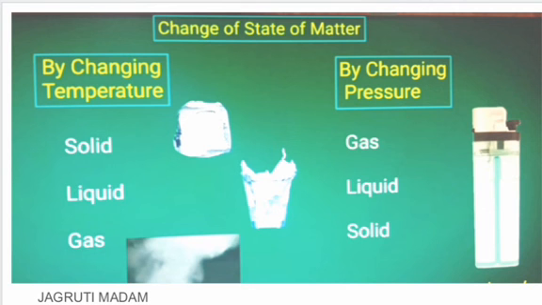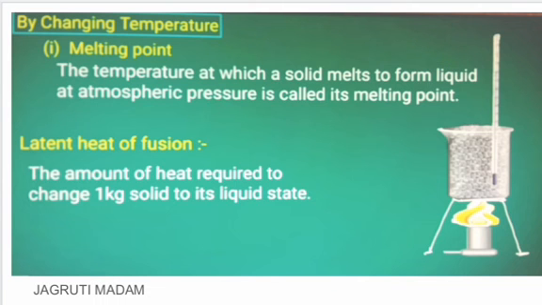How the temperature has to be changed for changing the state of matter from solid to liquid and liquid to gas, or vice versa, and how pressure has to be changed, that we are going to discuss in the next slides. Okay, so by changing the temperature, that is when you are going to heat, I have already talked about this. When you are going to heat, meaning you are supplying extra energy. So already the solid particles have kinetic energy, and when you heat it, the amount of kinetic energy increases, and hence they start vibrating with a greater force, greater energy.